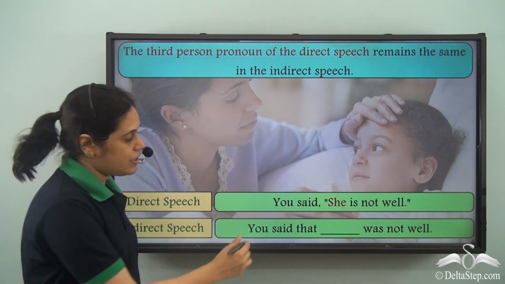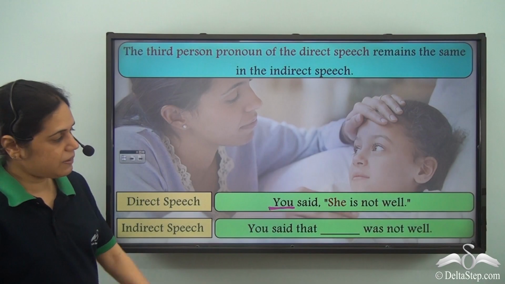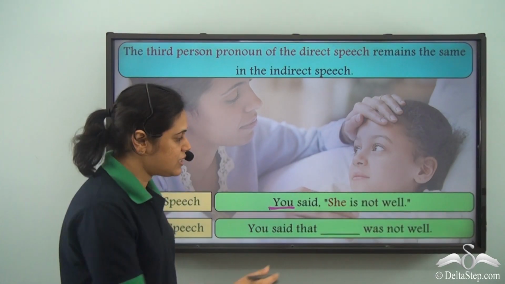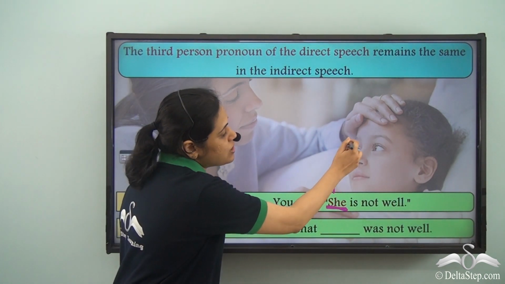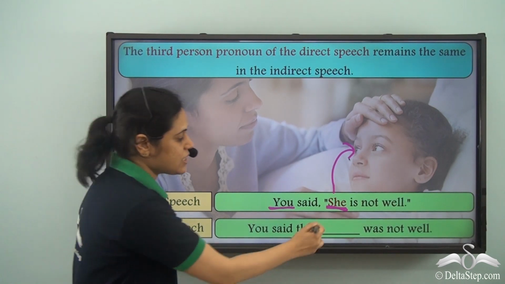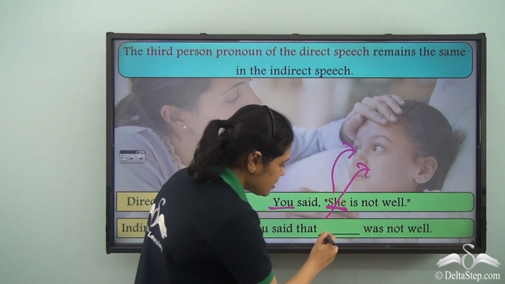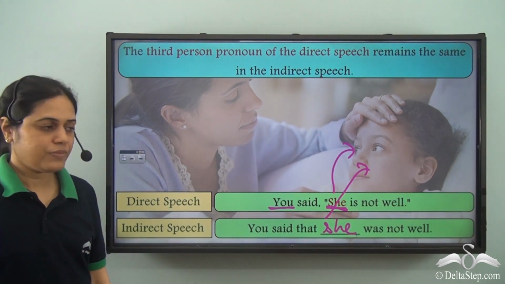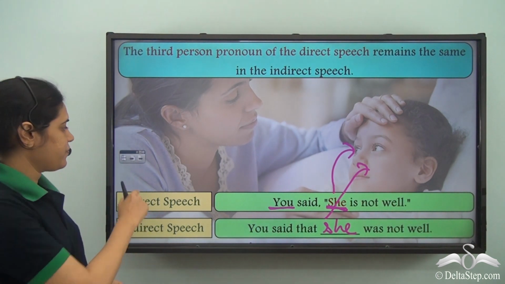Even if this pronoun is in second person, you said she is not well, because this is in third person referring to someone else, it still will refer to someone else. So you said that she was not well. This is how it is in indirect speech.